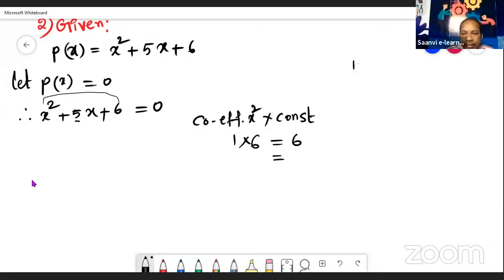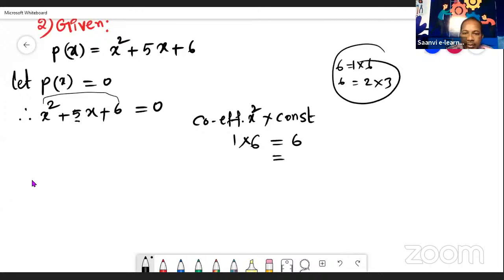Actually, there are many factors for 6. 6 is equal to 1 into 6, and 6 is equal to 2 into 3. So here we have to select suitable factors. If you take them, either you do addition or subtraction, we should get the middle number 5.